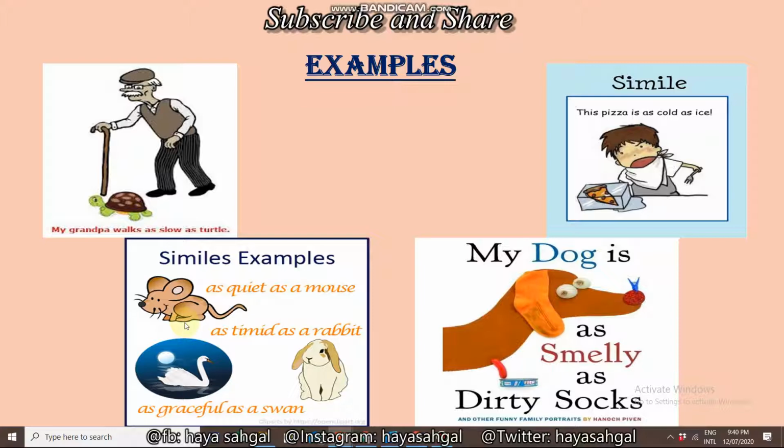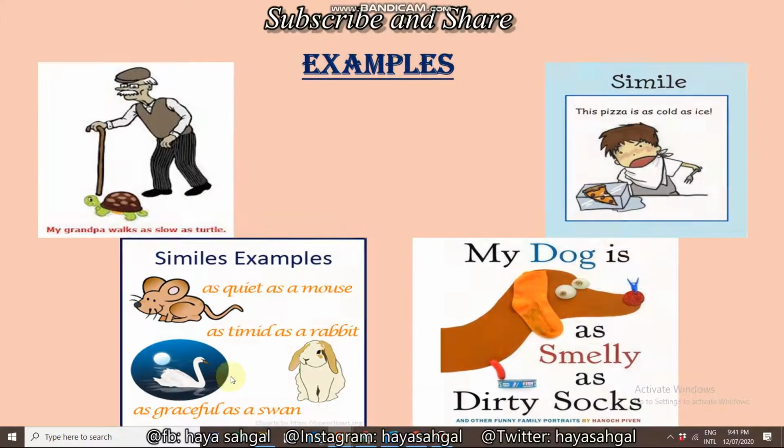Now here, these are telling about the qualities of rabbit, mouse and swan with the other things. For example, as quiet as a mouse, as timid as a rabbit, as graceful as a swan.